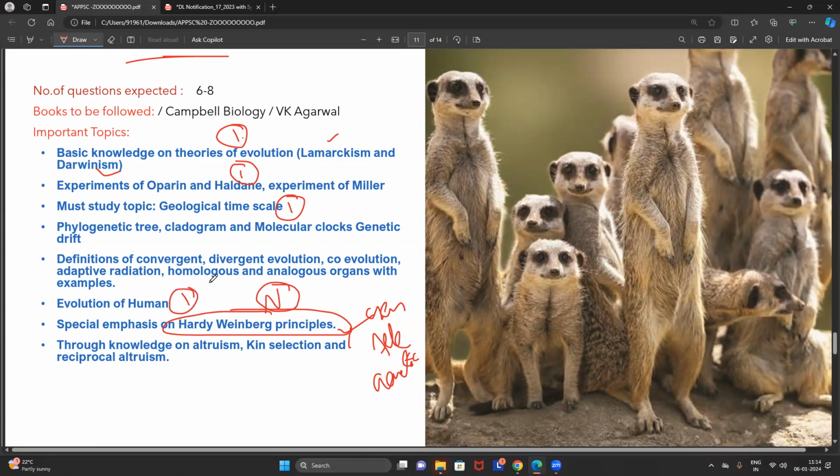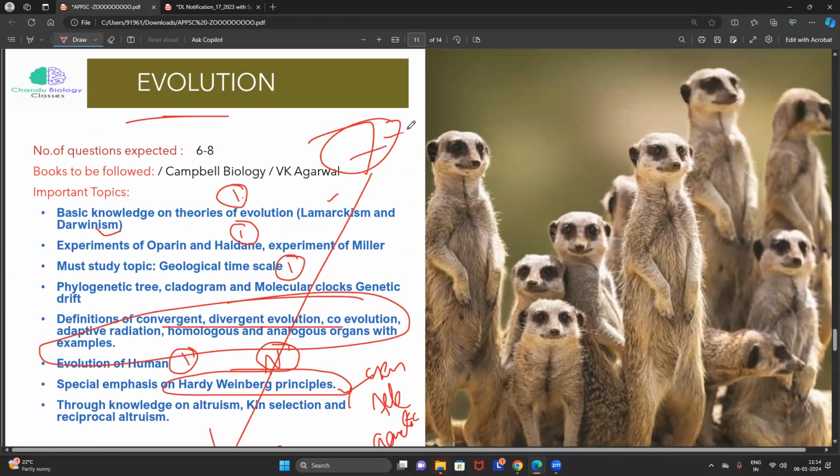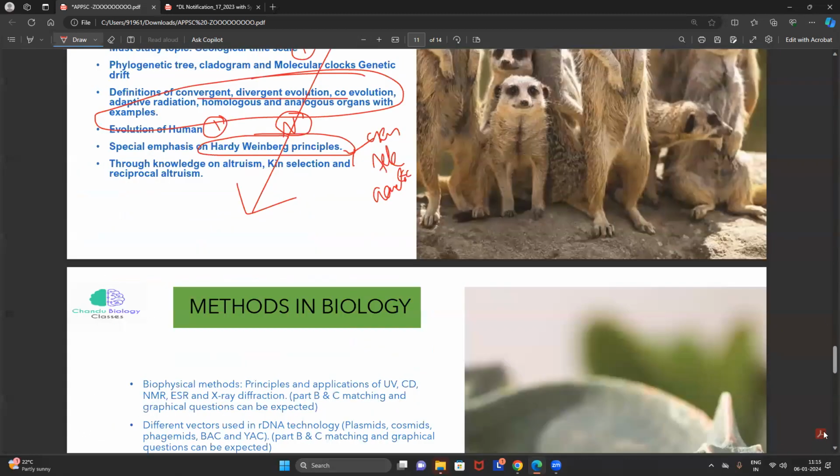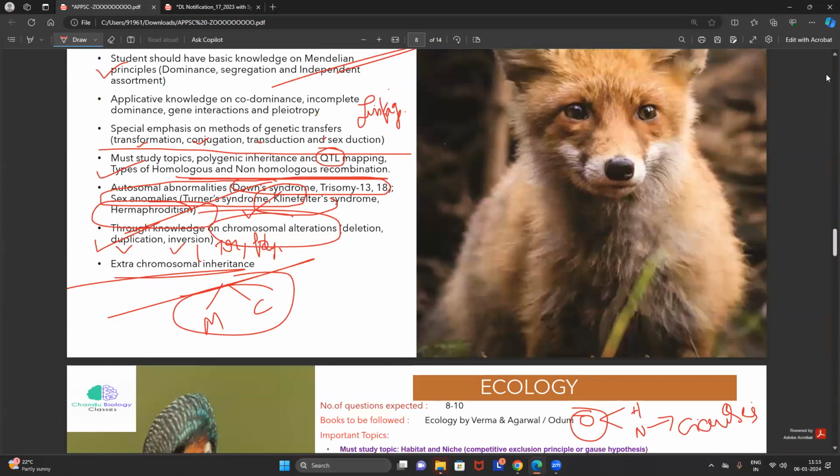And very common topics such as convergent and divergent evolution, homologous and analogous organs, co-evolution, adaptive radiation. Again, you can expect the questions in the form of matching also, in the form of examples also. It is not that difficult a topic. I'll finish it in a maximum of 7 to 8 days. We will read in extreme depth. So friends, that is the best analysis of your entire syllabus.